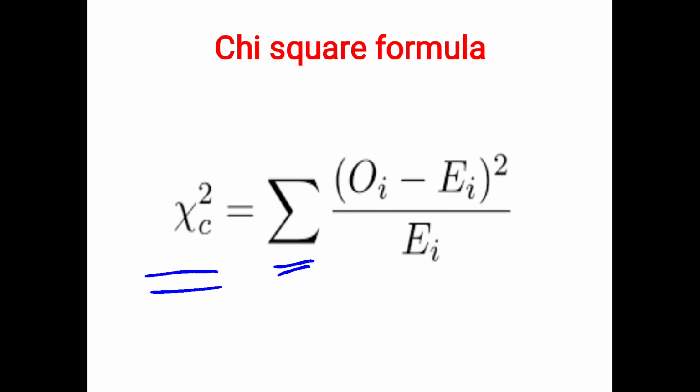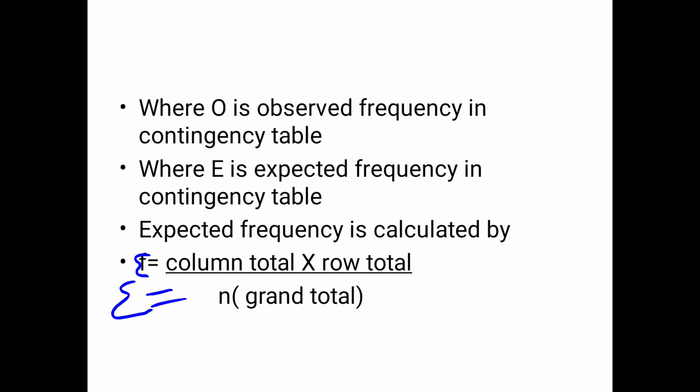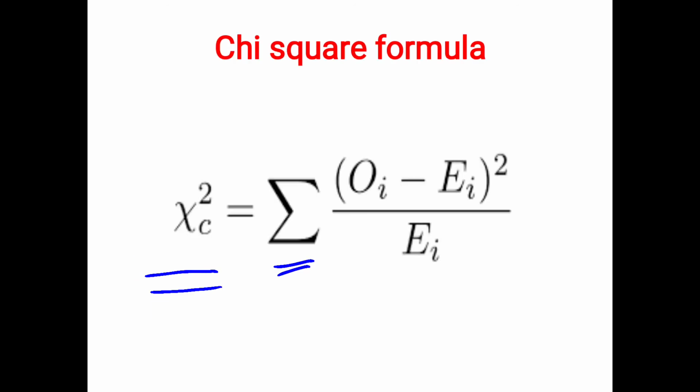Okay, observed frequency minus expected frequency whole square divided by expected frequency. How you have to calculate this expected frequency? Column total into row total divided by grand total. So calculate the expected frequency, apply in this formula, you will be getting the chi-square.